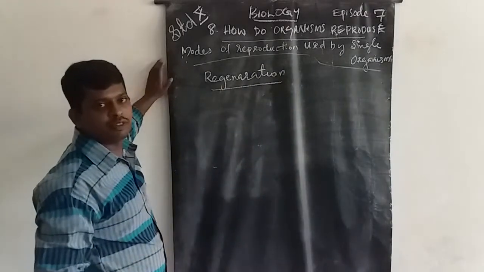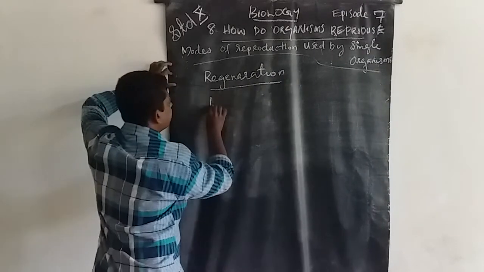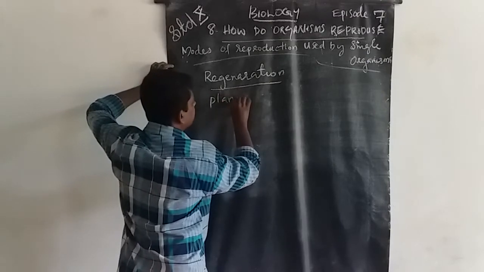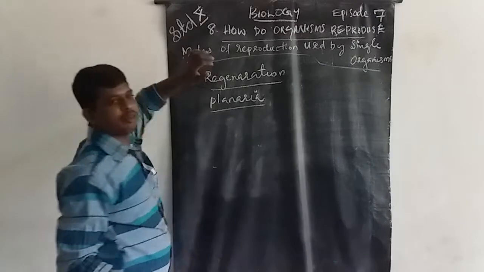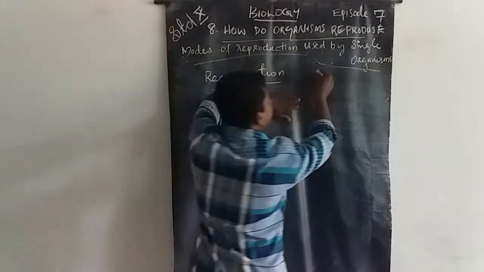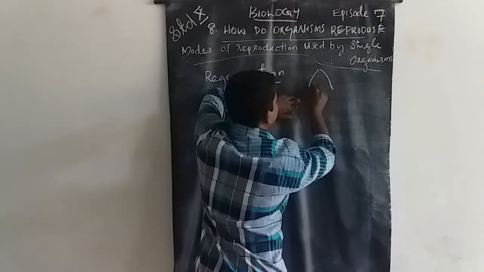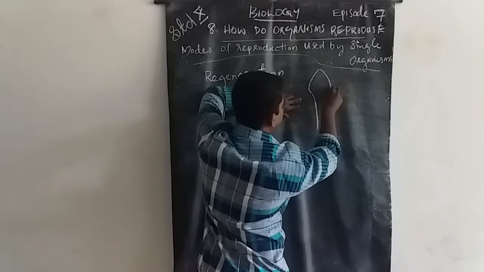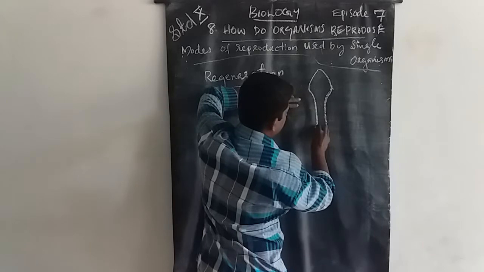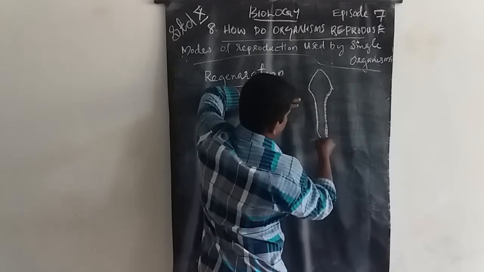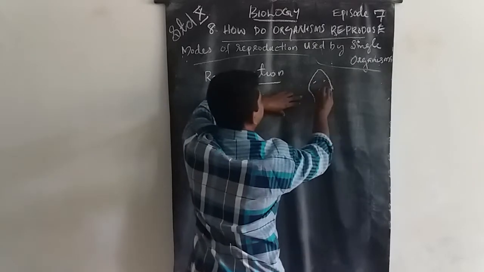What is the structure of planaria? Yeah, it has a head and a tail. This is the structure of planaria.